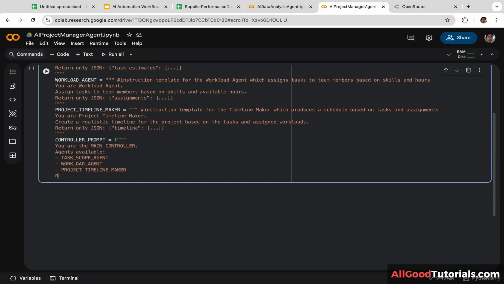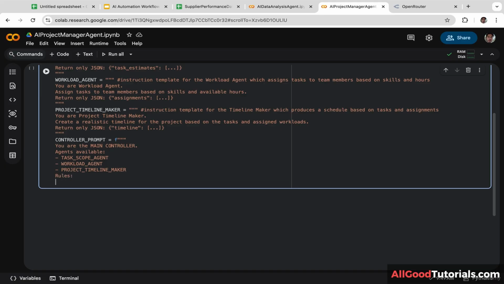Next, we are going to define the rules. The first one, think internally and print your reasoning step by step. Rule number 2, decide yourself when to call each agent.